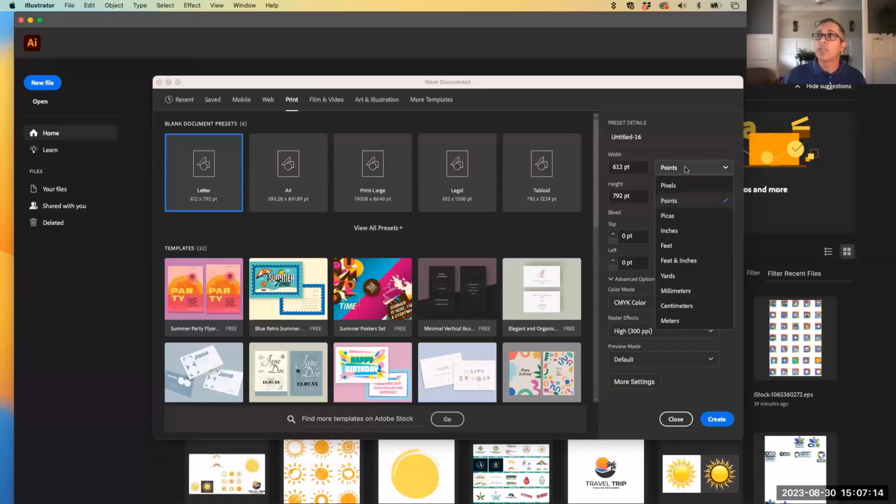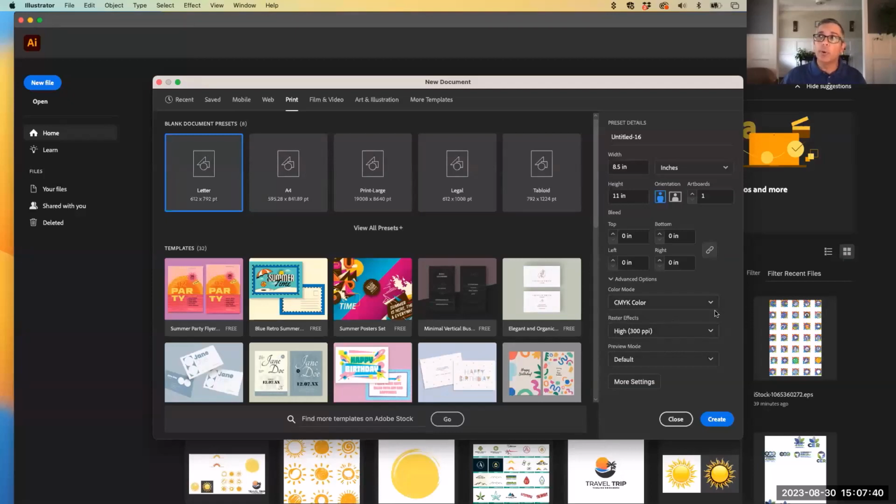I could click on that tab and change it to picas or inches, however I want. I'm going to hold down and go down to inches because I'm going to size my graphic to a specific size. So I'm going to go to inches there, and I only have one page, and that's fine. You'll see that it says CMYK color, which is for printing, and high resolution at 300.